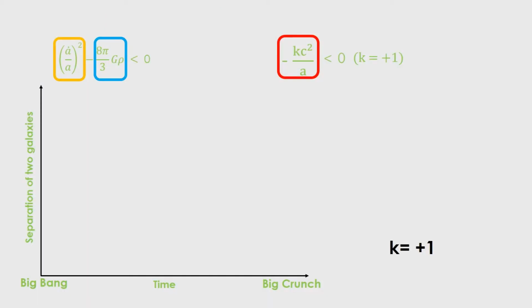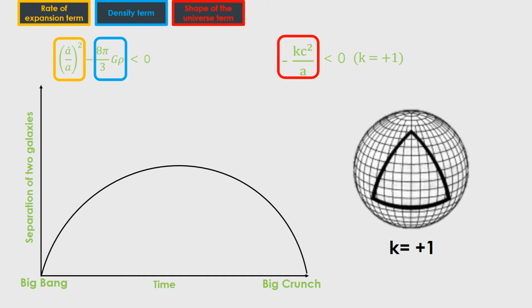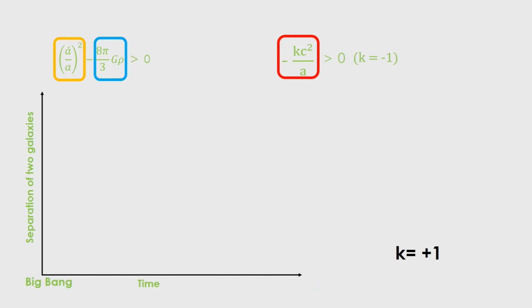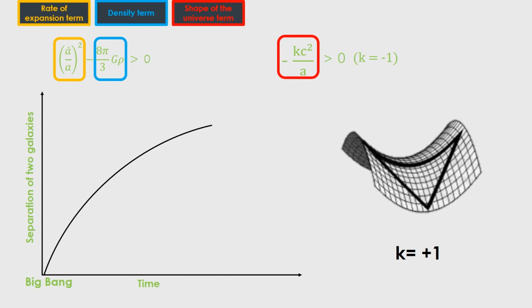The first model suggests that the density term is larger than the rate of expansion term. The gravitational force between galaxies will be more than the rate of expansion of the universe, and the stretching of the universe will stop, causing the universe to collapse. This kind of universe will have a positive curvature and will look like a sphere. The second model suggests that the density term is lesser than the rate of expansion term. The gravitational force between the galaxies will have no effect on the rate of expansion, and the universe will stretch forever. This kind of universe will have a negative curvature and will look like a horse saddle.